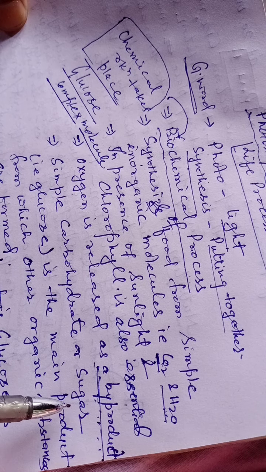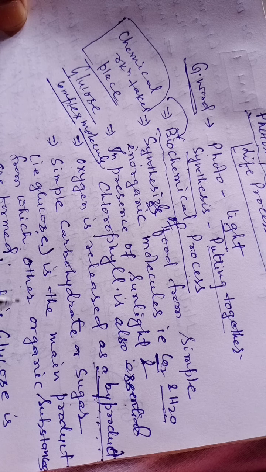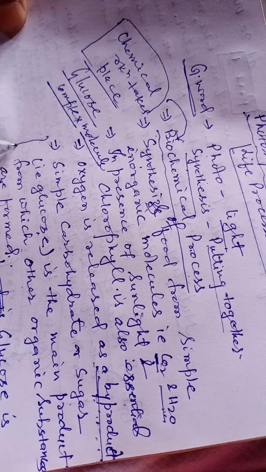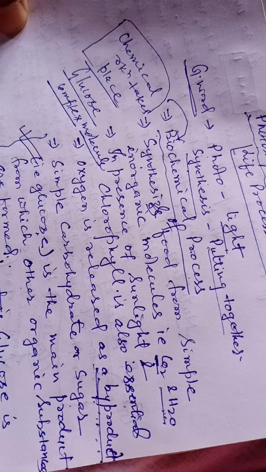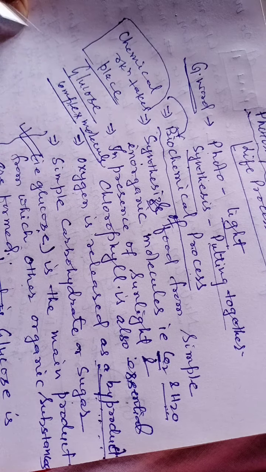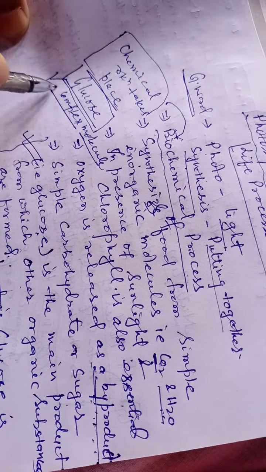Simple carbohydrate or sugar, that is glucose, is the main product from which other organic substances are formed. You must understand this point. During photosynthesis, the formation of glucose takes place.